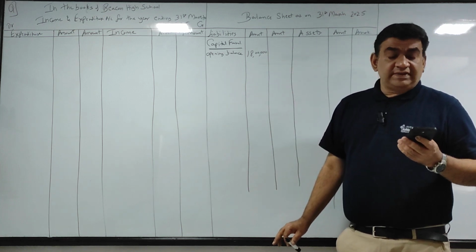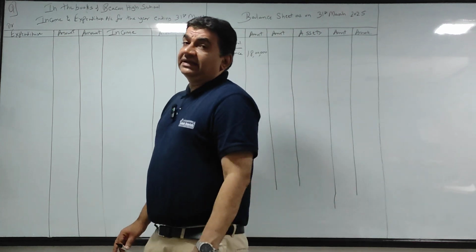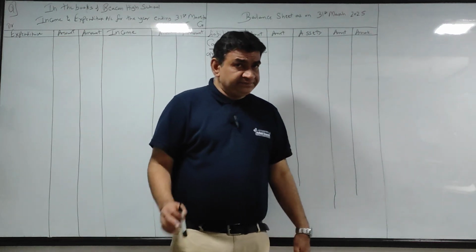Okay, now guys be careful. Come to the asset side. What is the first item given? Cash and bank 1 lakh, correct?